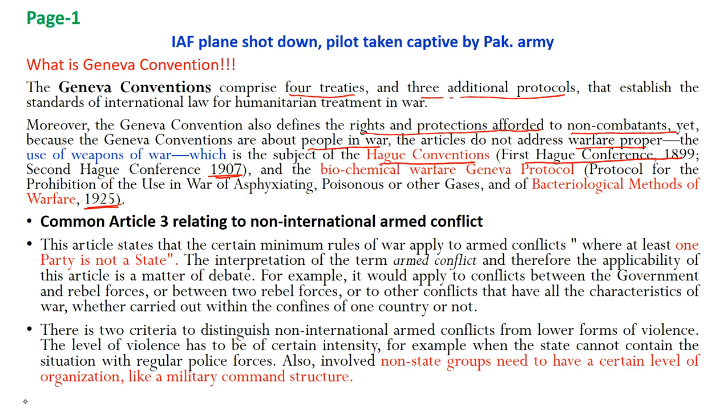Since India has been talking about Article 3 of the Geneva Convention, let's try to understand what this is. Common Article 3 relates to non-international armed conflict. This article states that certain minimum rules of war apply to armed conflict where at least one party is not a state. So, if India is claiming that one party is not a state, and that is Jaish-e-Mohammed, and another